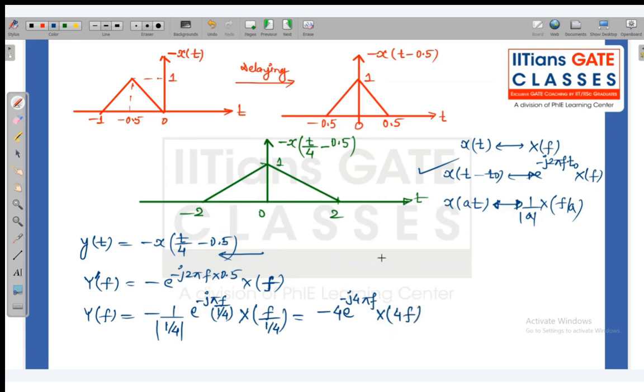So according to the two different properties, whenever there are two operations, you have to apply the property from the right hand side. So from the right hand side, I will first perform the delay property, and after that I will perform the scaling property. When I perform the delay property, I get this signal in which we have X(f). Now this f should be replaced by f by a, and the scaling factor 1 upon mod a will also come. So we will get this.